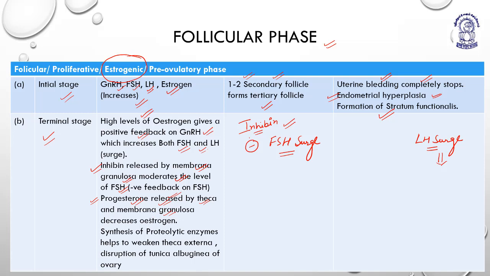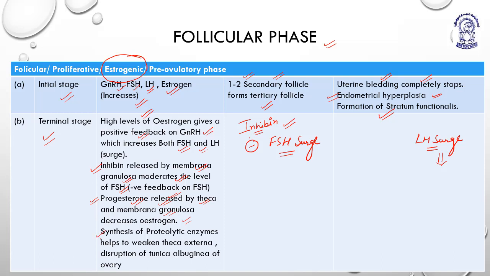When progesterone increases, it creates a negative feedback on GnRH, LH and FSH. Further, the estrogen levels will decrease. The estrogen levels are only high at the time of ovulation. This is how the levels are maintained one by another.